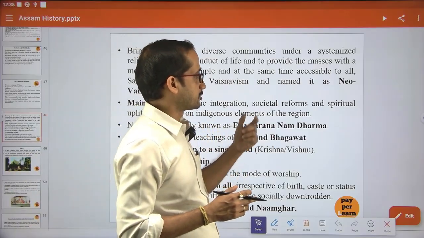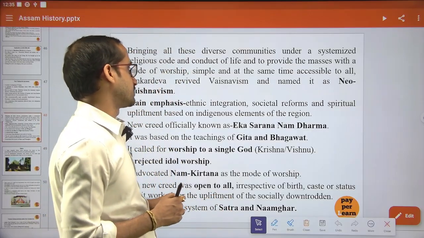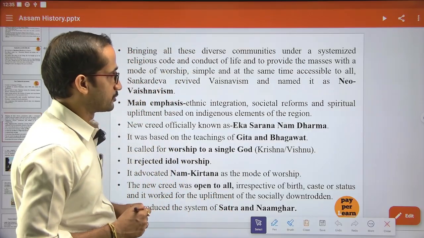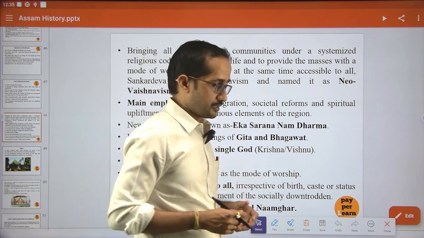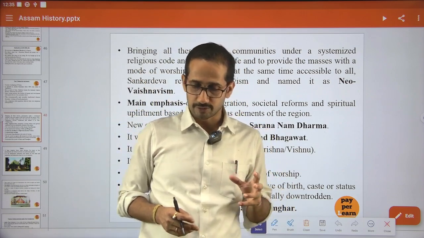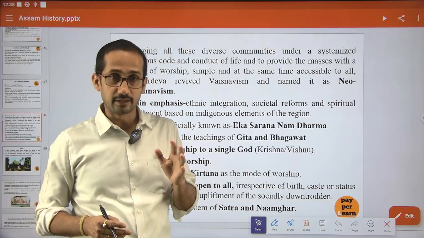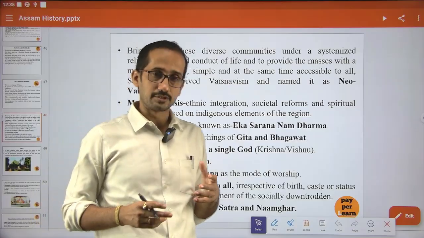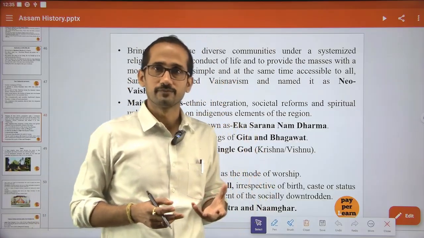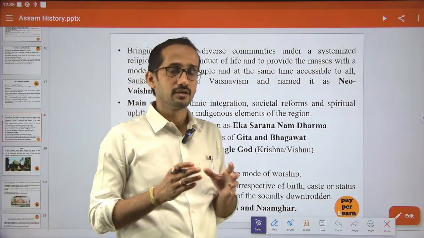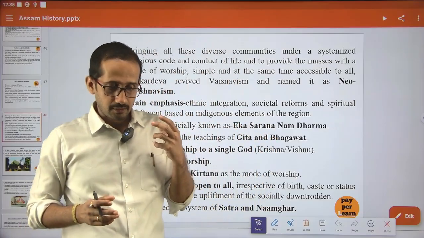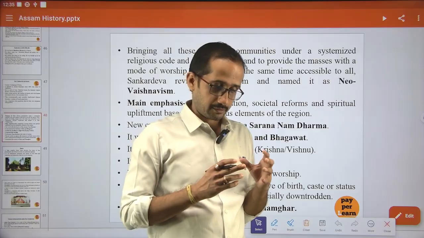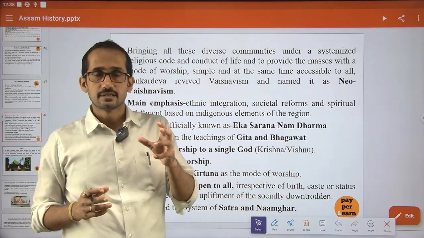Next are societal reforms, and spiritual upliftment based on indigenous elements of religion. Here in Vaishnavism, the focus is mainly on the spiritual, meaning upliftment or purification of the soul, rather than focusing on costly or very rigid religious rituals.